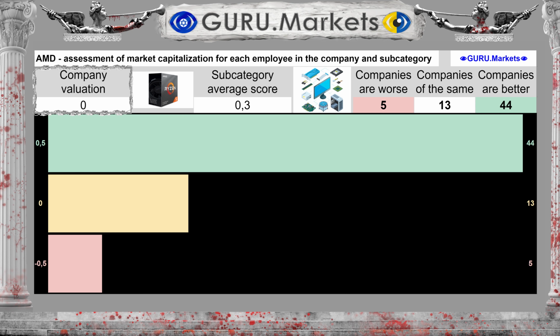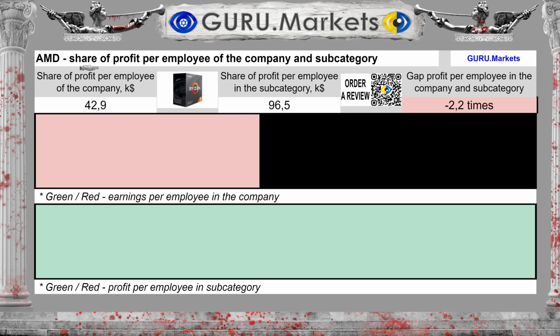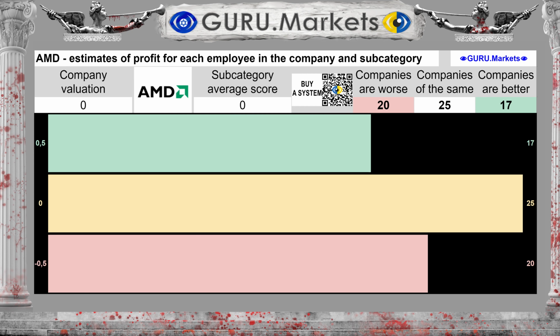Tolerable, 0 points. The profit per individual employee of the company is $42,900, with the average in the subcategory of $96,500. The difference between the subcategory average and the company's performance is 56%. Estimation of profit per individual company employee in comparison with indicators in the subcategory: Tolerable, 0 points.